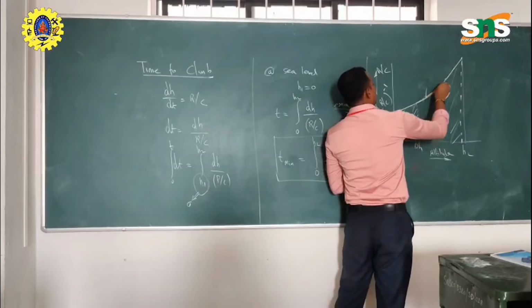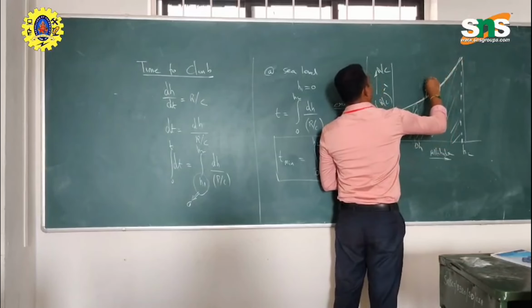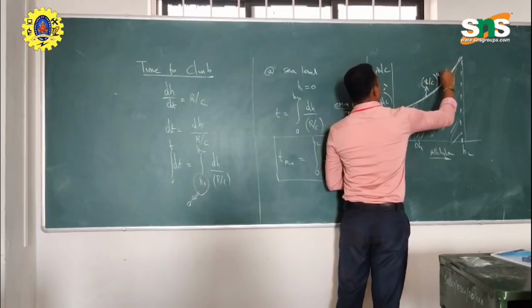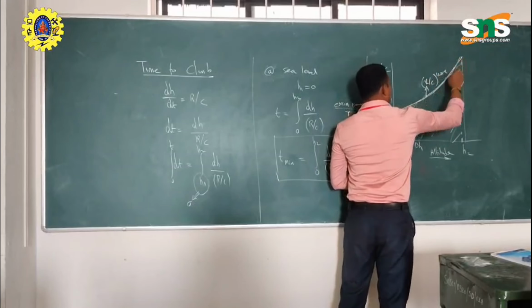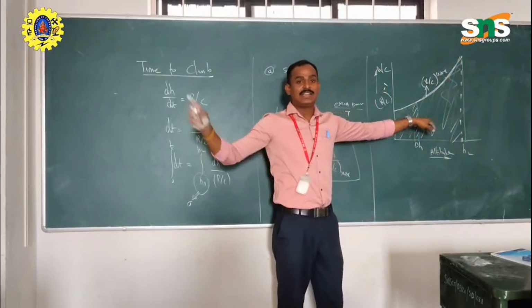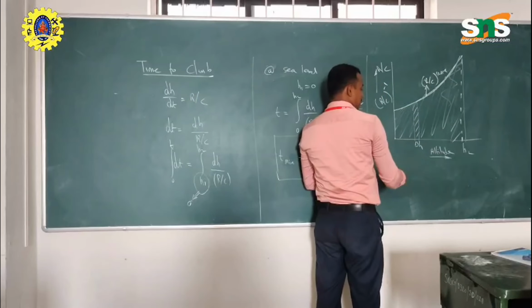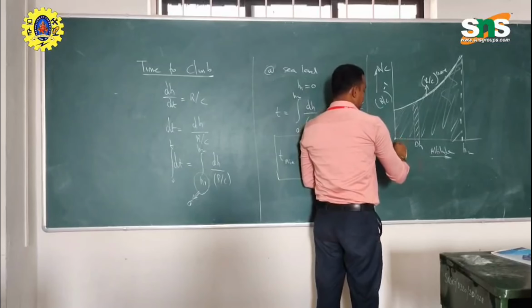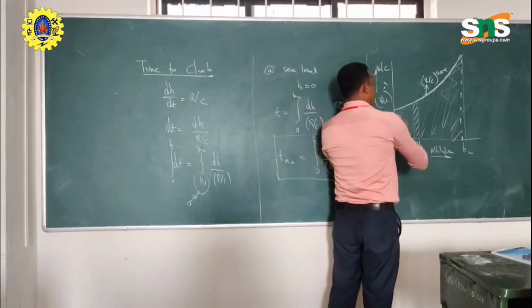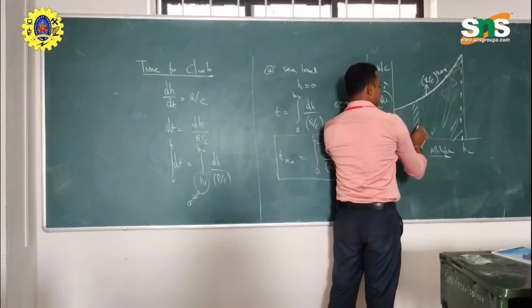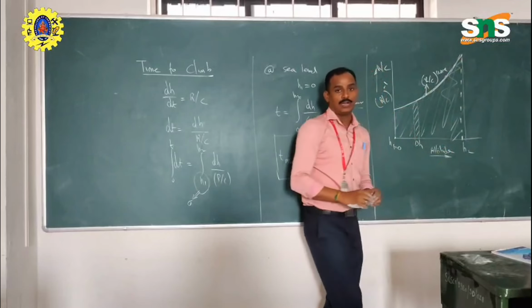This curve is the rate of climb curve. Under this curve, the area represents the time to climb, from sea level 0 to h2.